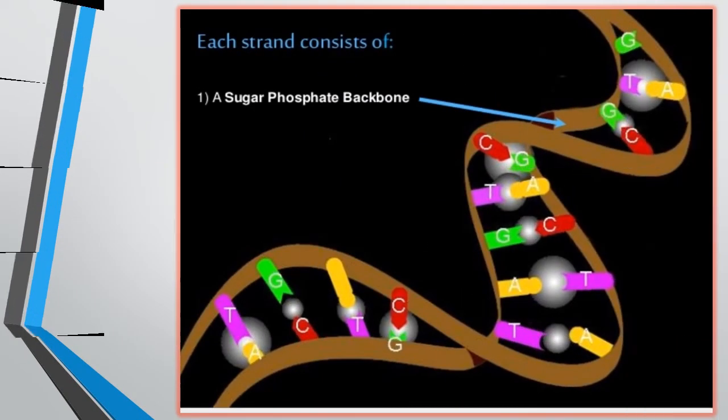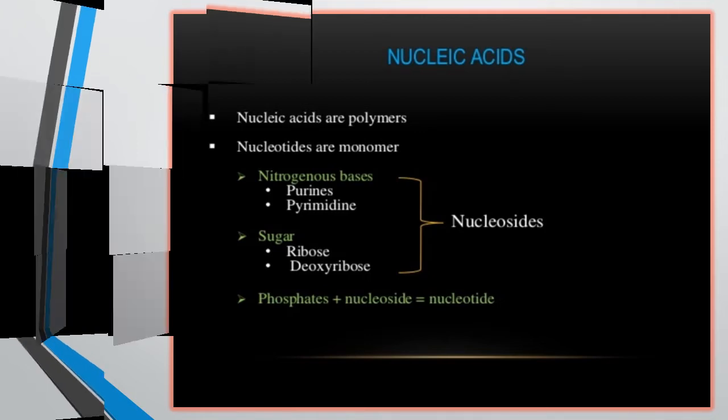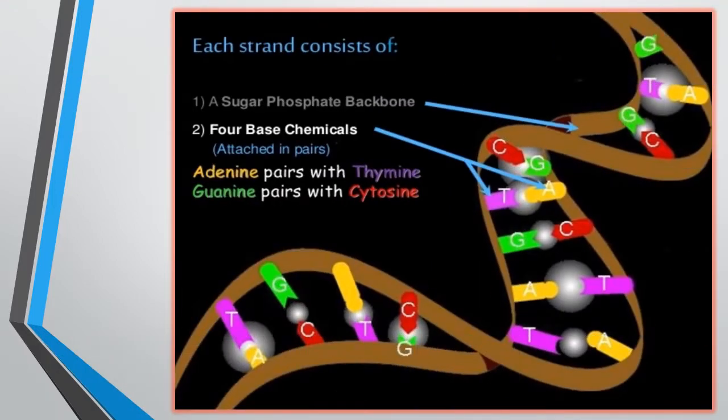Backbone, acid component. So nucleic acids are polymers, and nucleotides are monomers, made up of a nucleoside and phosphate. Complementary base pairing: adenine pairs with thymine and guanine pairs with cytosine, and the sugar phosphate backbone is also present here.